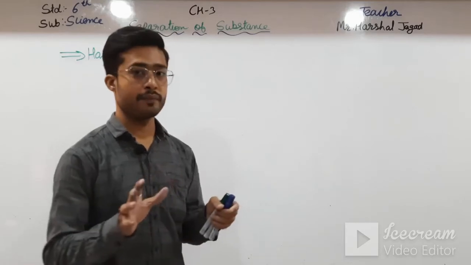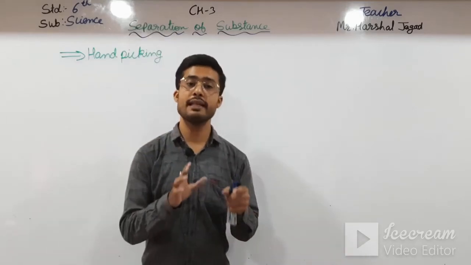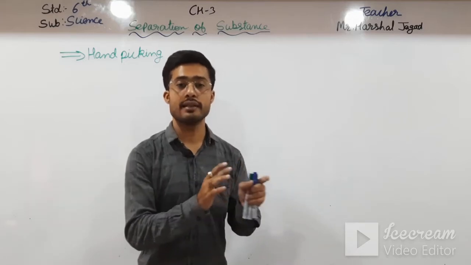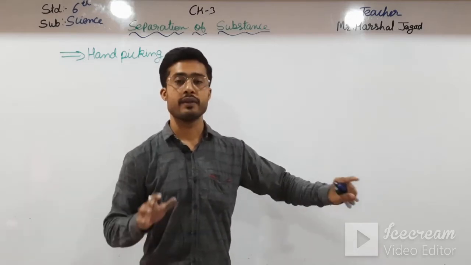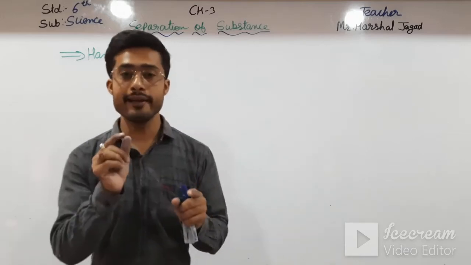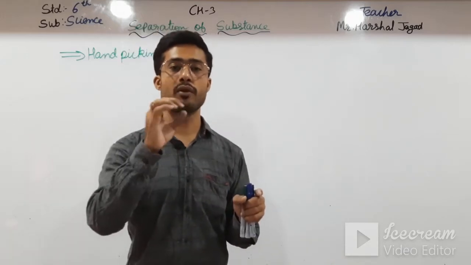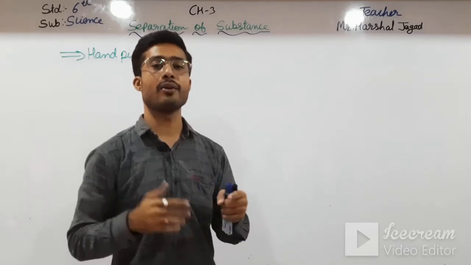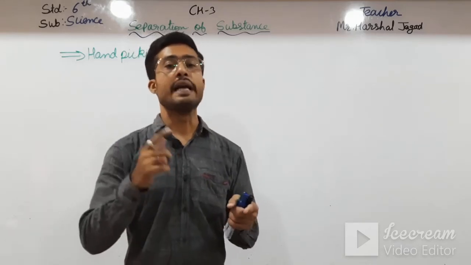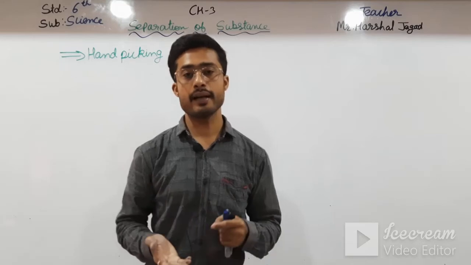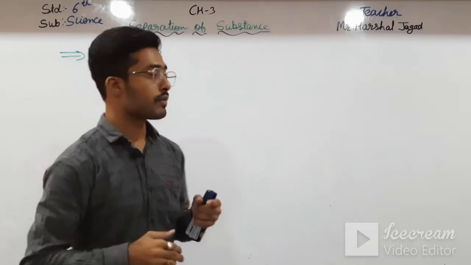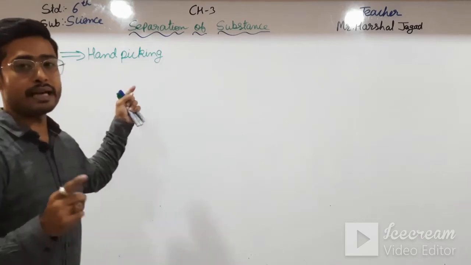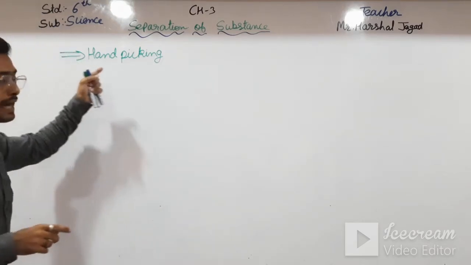Okay students, but by winnowing only the lighter particles which are impurities will be blown away. But the heavier impurities like stones just go down with the grain. Why? Because they are heavier. So they are to be separated before cooking. So the process of separating that impurity is hand picking.